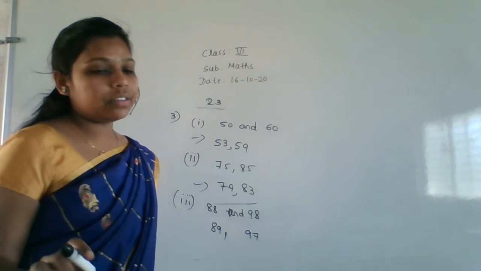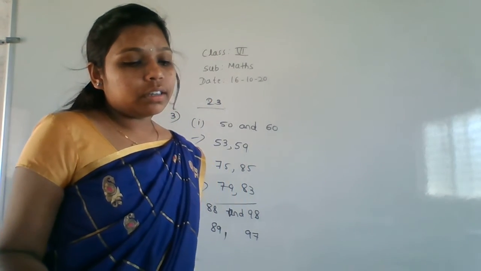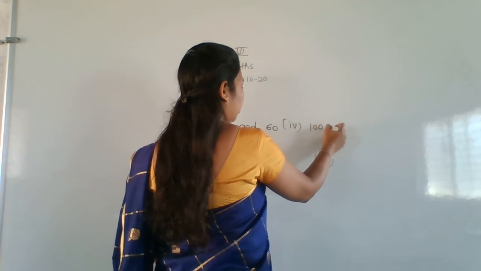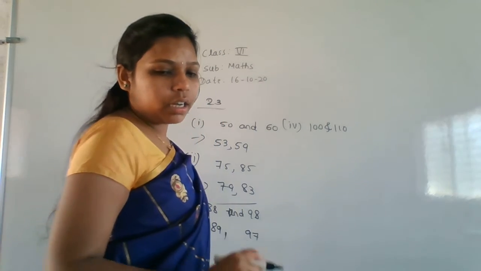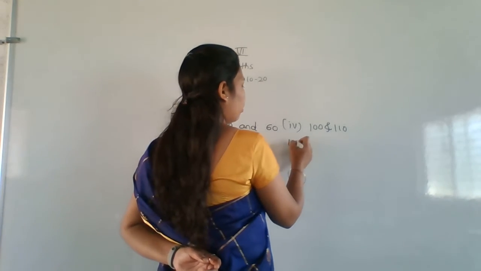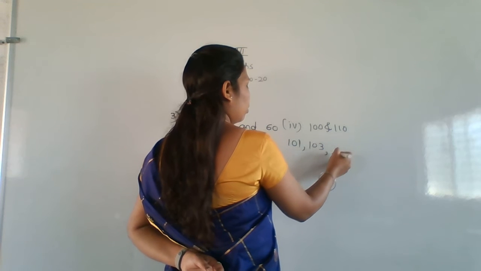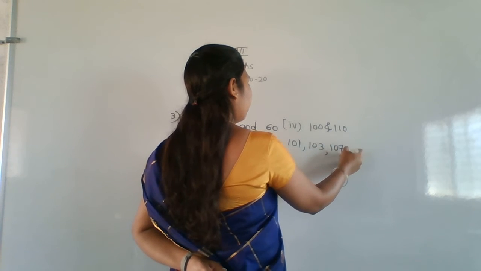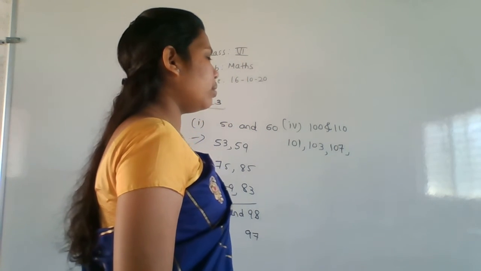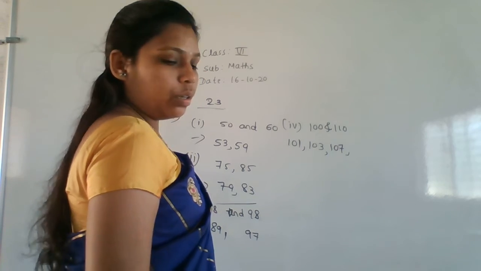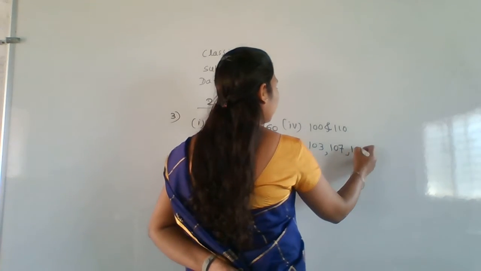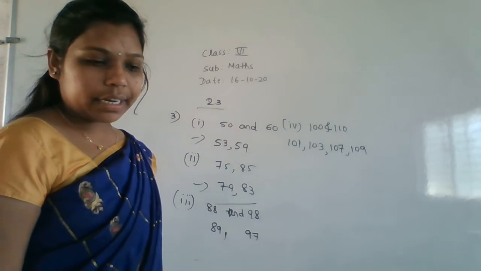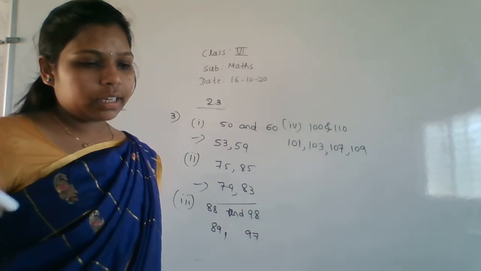Okay, so next one is the fourth one, 100 and 110. So what are the prime numbers? They are 101, 103, 107, 109. These are the prime numbers that lie between 100 and 110. Getting the idea, everyone? Okay, now we'll go for the next question.